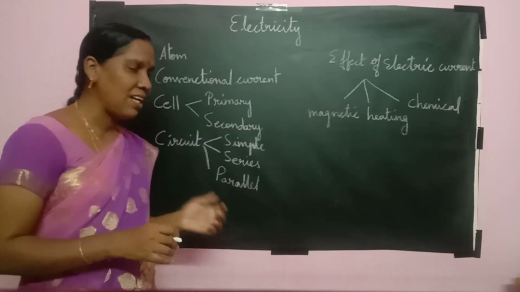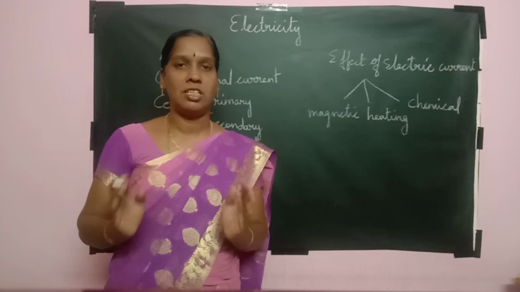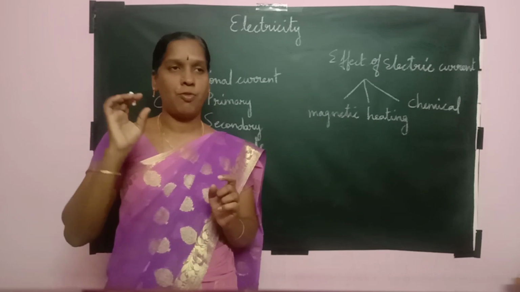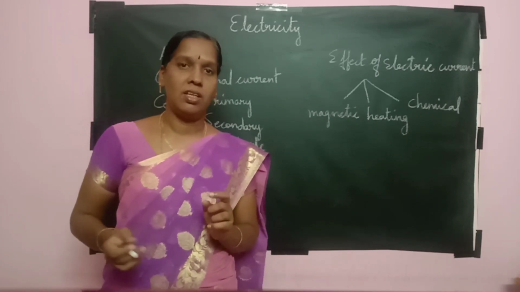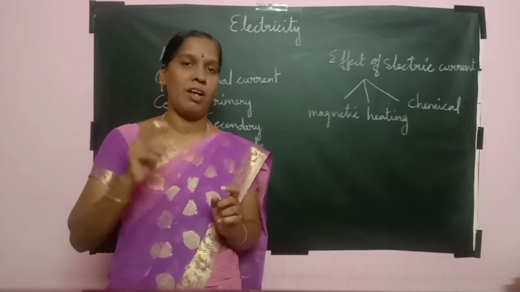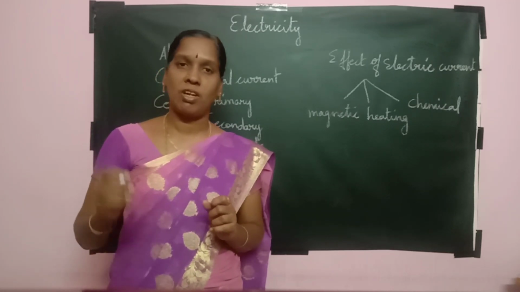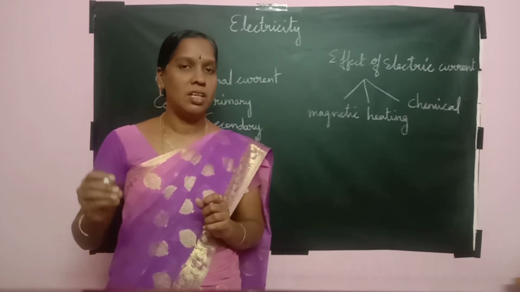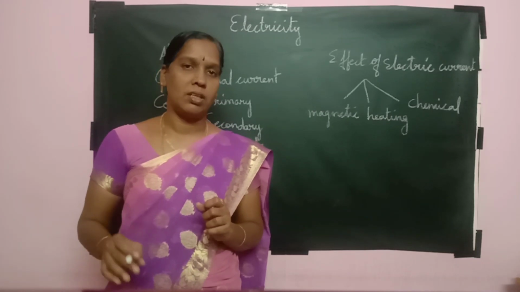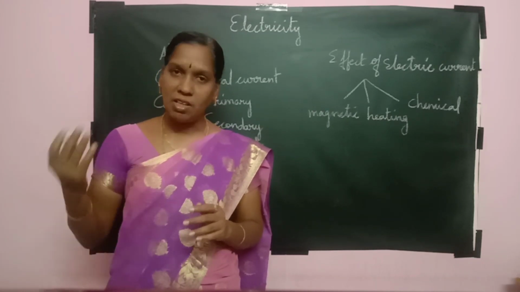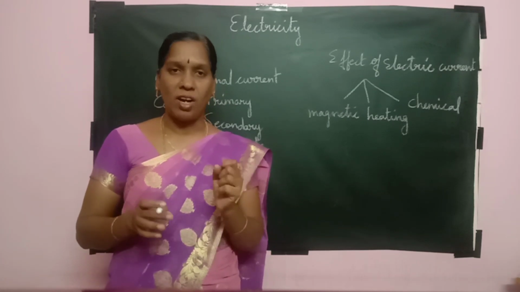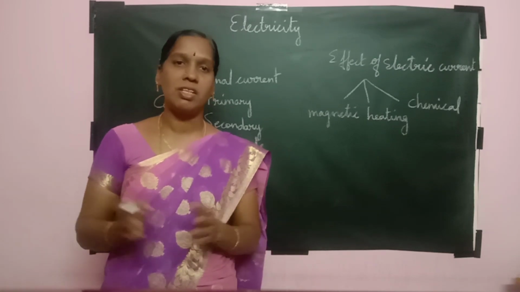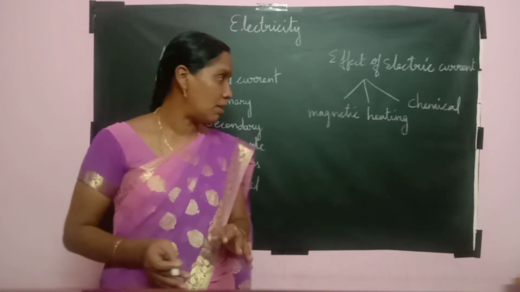Next we move on to parallel circuits. Parallel means individual connections are given. In our houses, when you see a room, a bulb connection and a fan are given, with separate switches. If the bulb does not glow, the fan will still be working. But in the case of series, when one bulb goes out, the remaining bulbs won't get the connection. In the parallel circuit, if one appliance does not work, another appliance will be working. So in houses, parallel circuit connections are given.